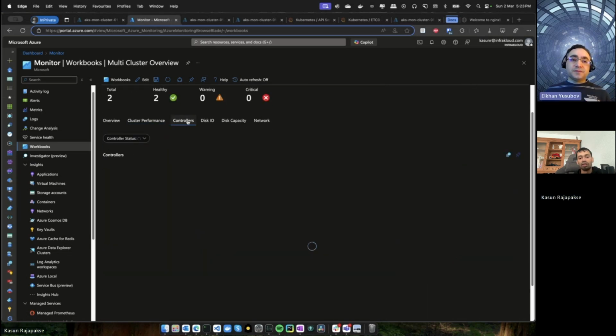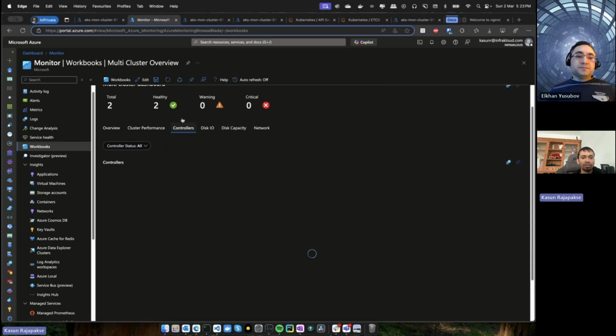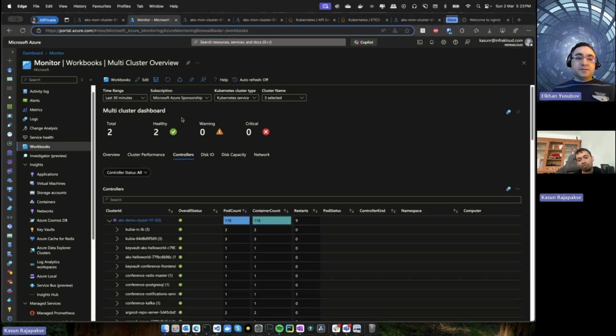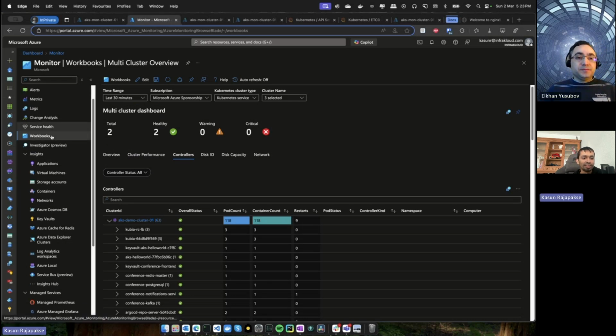Likewise, you can go in depth through controllers, that means the pods and those kinds of things as well. These are very informative for anyone who works with these applications.